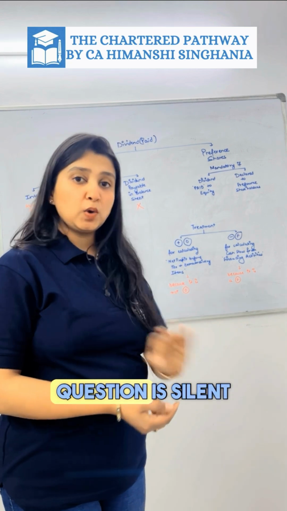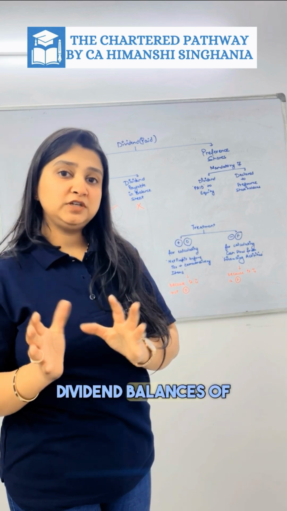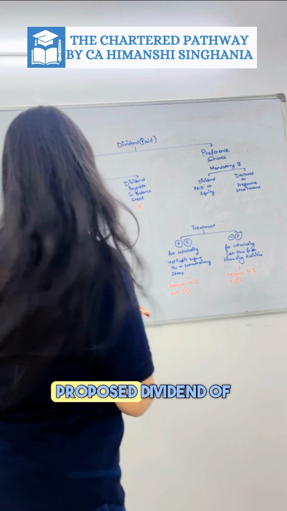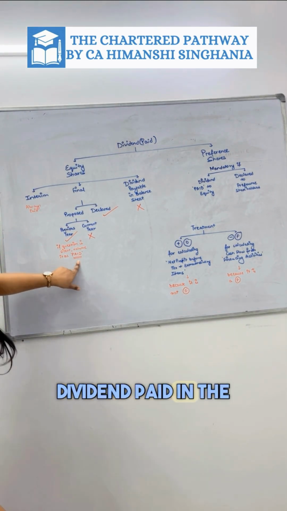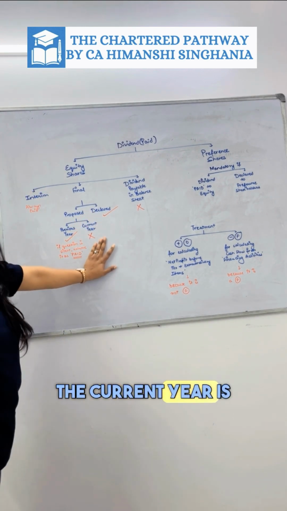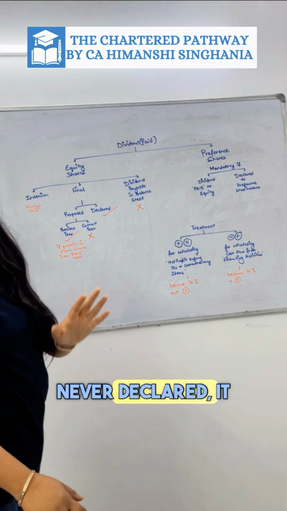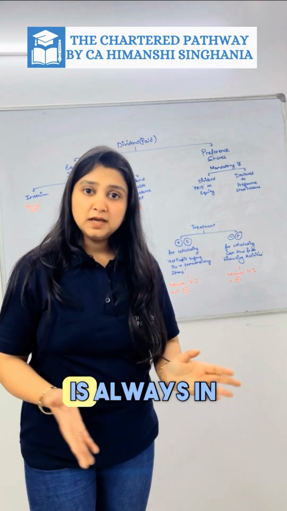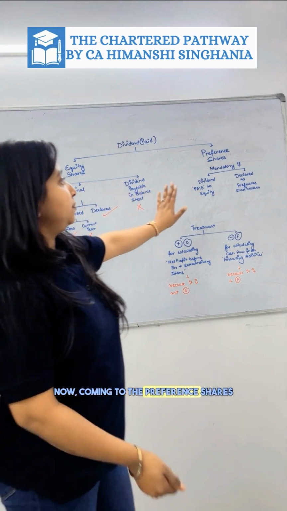But in case the question is silent on whether dividend is declared or not, and proposed dividend balances of the previous year and the current year are given inside the balance sheet, in that case the proposed dividend of previous year will be assumed as dividend paid in the current year. And proposed dividend of the current year is not at all treated in the cash flow. Interim dividend is never declared, it's always straight away paid, so it's always in the financing activity.